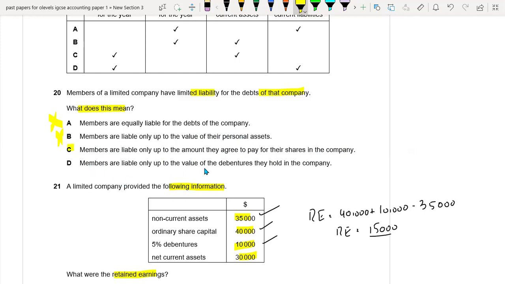Members are liable only up to the value of debentures they hold in the company. No, basically your shareholders don't have any value of debentures. They have their shares. So this is not the part of this answer. Okay.